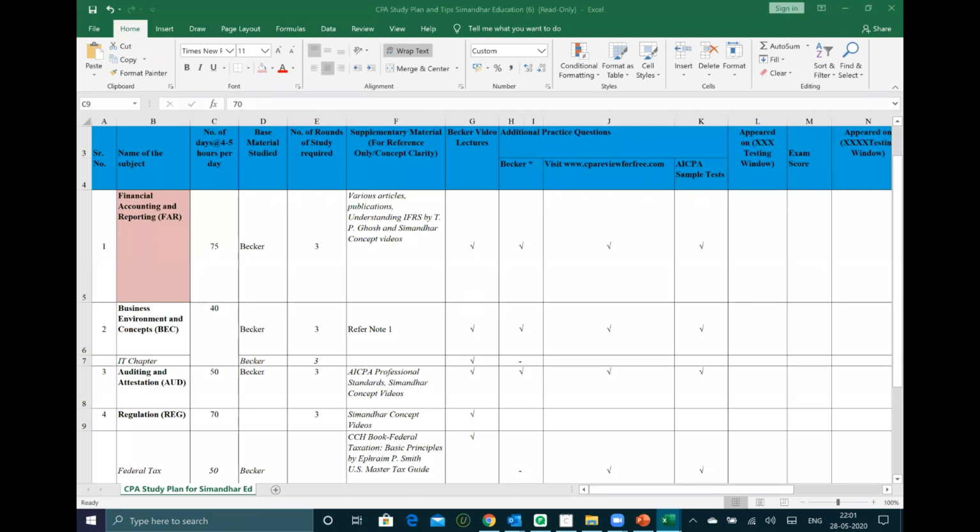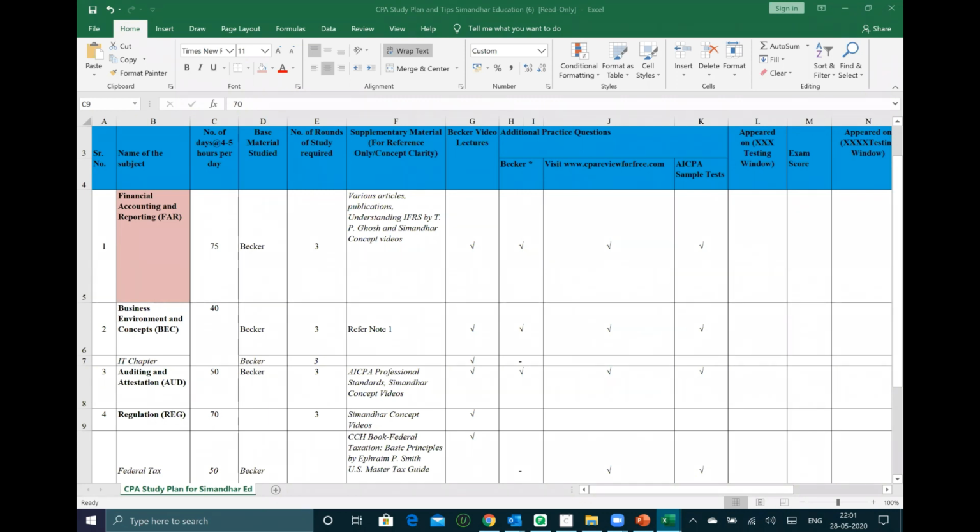So you can stick to audit only, and again, evaluation will take its own sweet time. If you have not started the evaluation, we'll see how the lockdown behaves, because we are also expediting a lot of evaluation. The moment the lockdown opens and the university opens, it won't take more than 20 to 25 days for us to close the entire process, right? Having said that, if you're not able to write the exam in September, you can study audit and regulation, study 2 sections this year and write another 2 next year. So there is no rush.